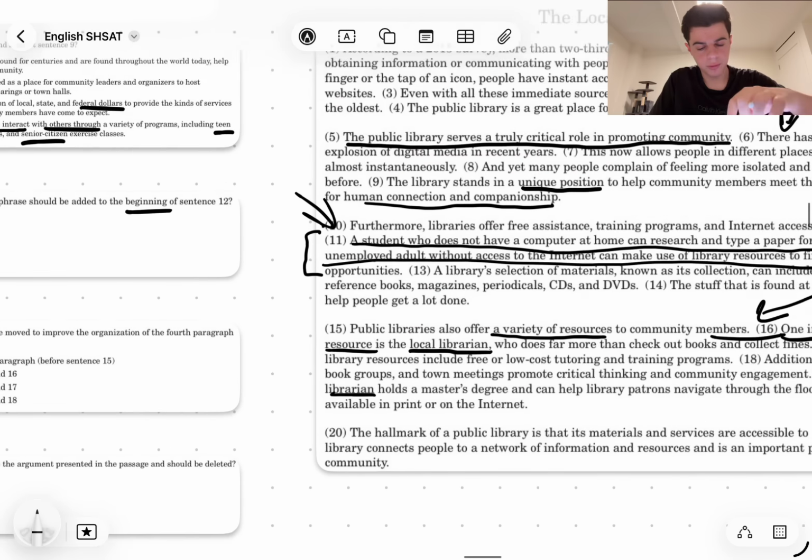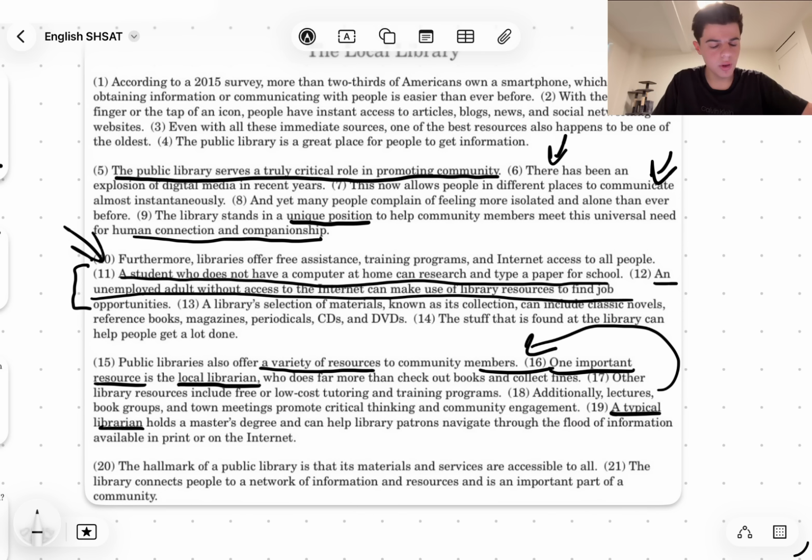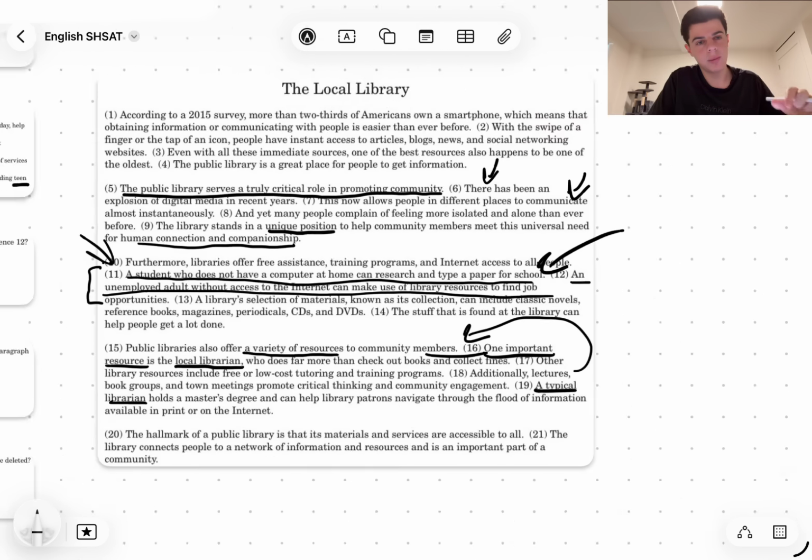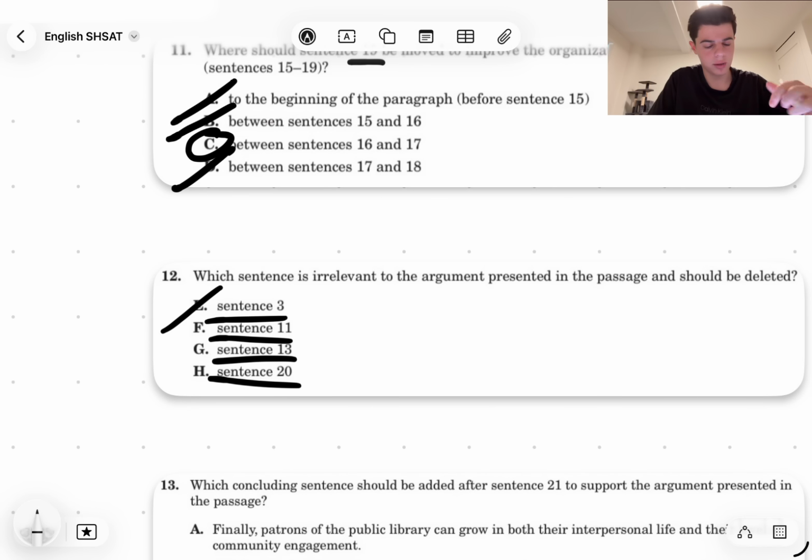Sentence 11, F: A student who does not have a computer at home can research and type a paper for school. Well, this is definitely not irrelevant information. This is very relevant, right? This is proving a point that the essay is trying to make. It's providing an example. This is directly supporting the argument.